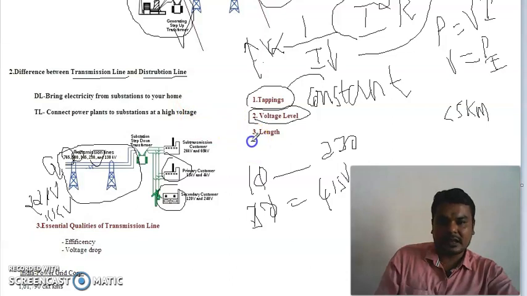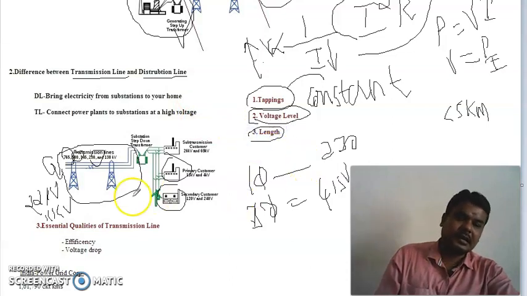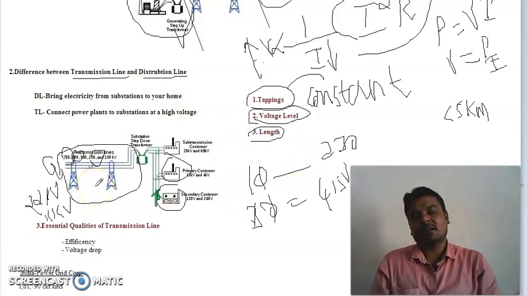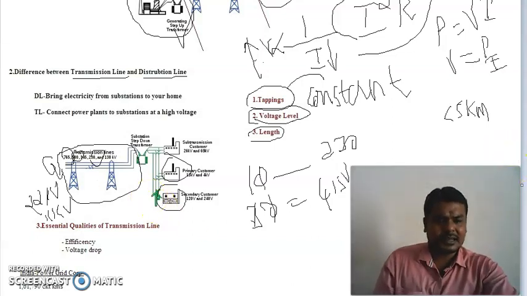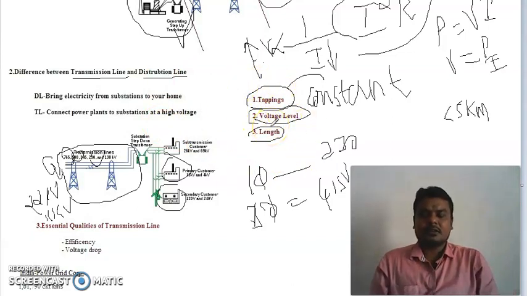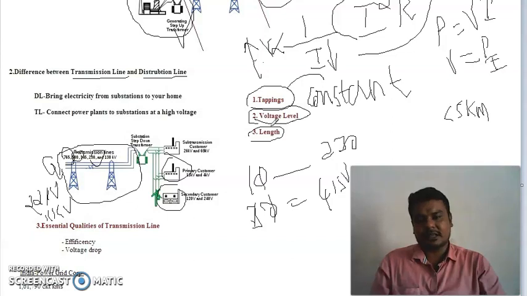And the third thing is length. As I said already, transmission lines travel from a few kilometers to longer kilometers, and distribution lines travel lesser kilometers, that is, less than 5 kilometers. Those are the three different things used to distinguish transmission lines and distribution lines.